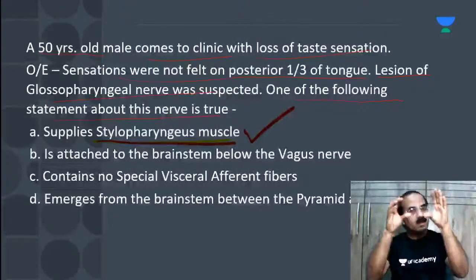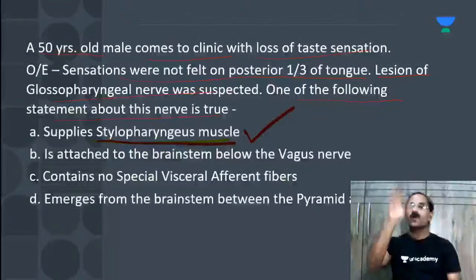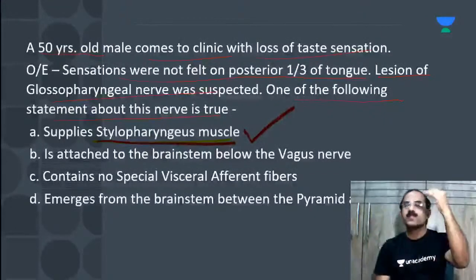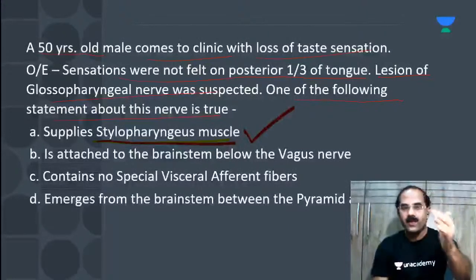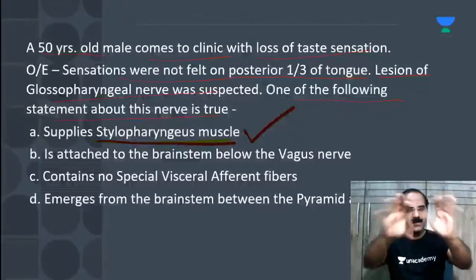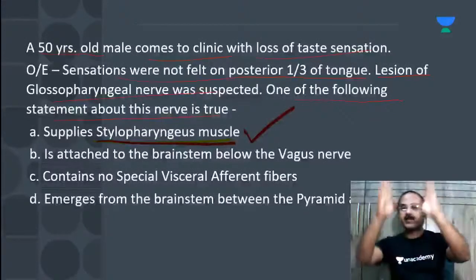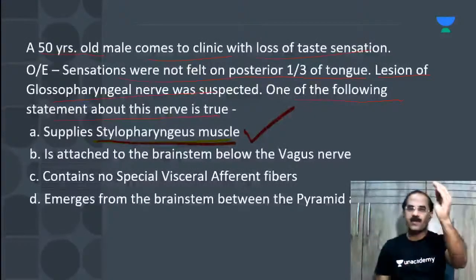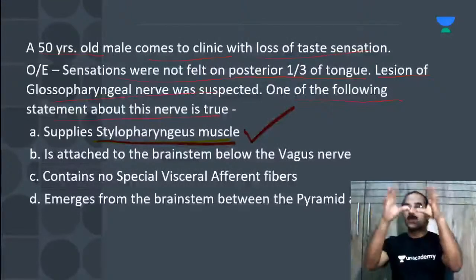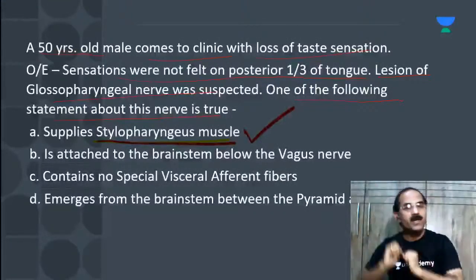And what is the name of the nucleus of the glossopharyngeal nerve in the brainstem which is going to supply the stylopharyngeus muscle? Just wait, 1 moment. Glossopharyngeal nerve supplies the stylopharyngeus muscle, a muscle of the third arch. It supplies the tongue, and the parotid gland also.